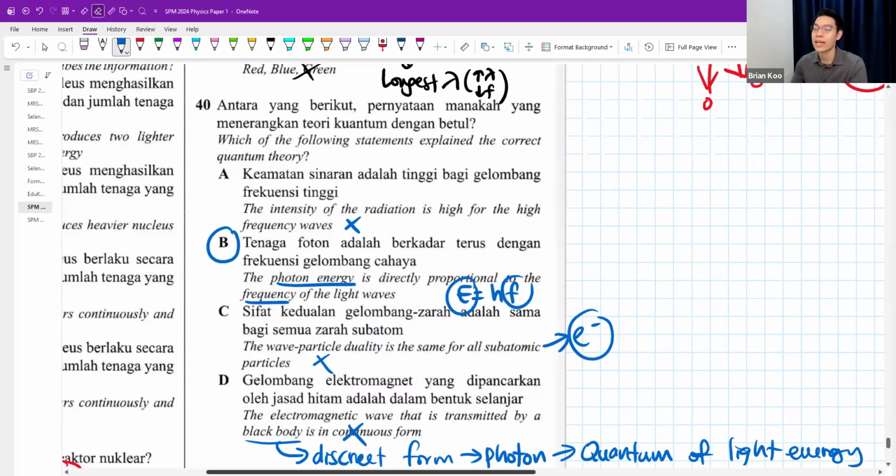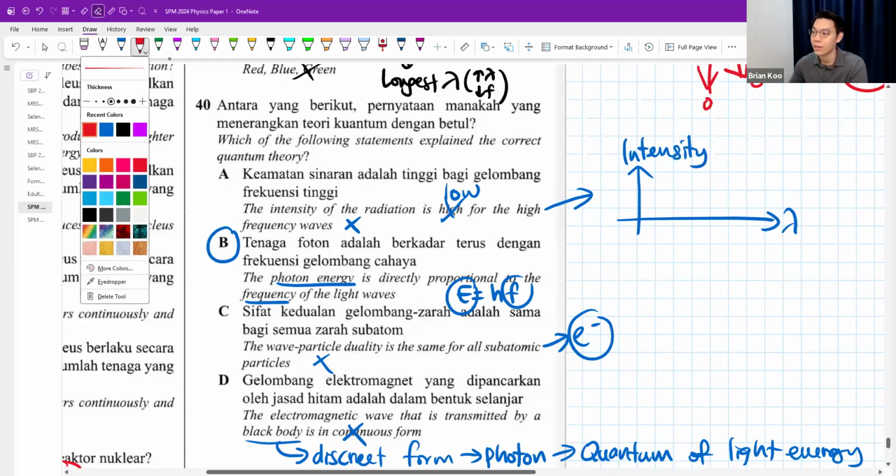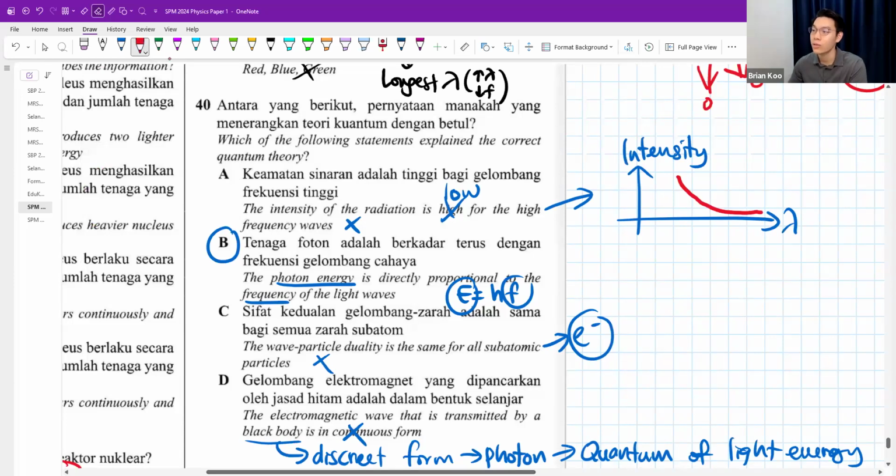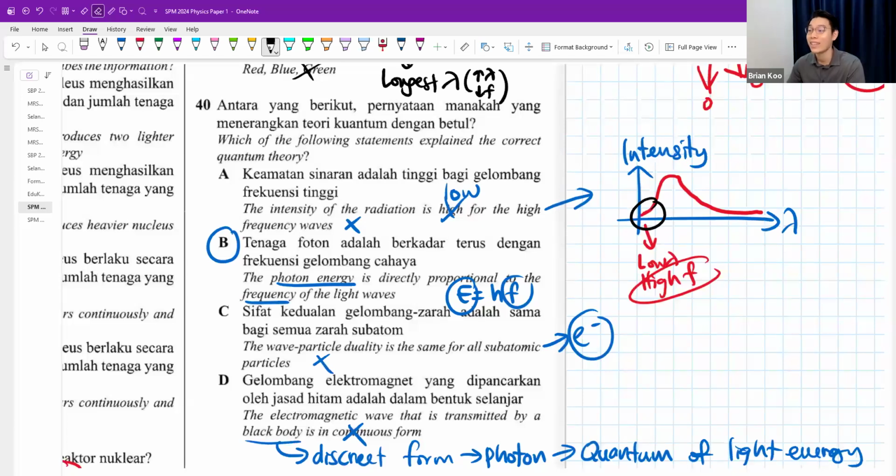If you're wondering why intensity is not high, it's supposed to be low for high frequency waves. This is the start of chapter 7.1 where you have wavelength like this, and this is the intensity. Remember the graph looks something like this. It goes up, and it doesn't continue to go up. It starts to fall down somewhere around the UV region. This is the part with low wavelength, high frequency. Notice when frequency is very high here, intensity is very low, not high.